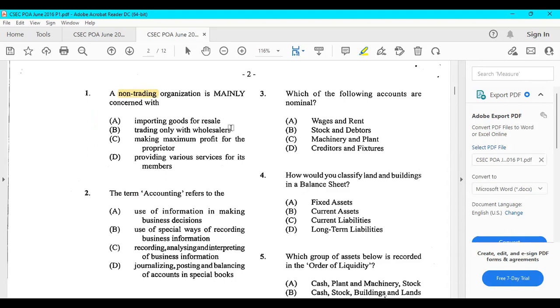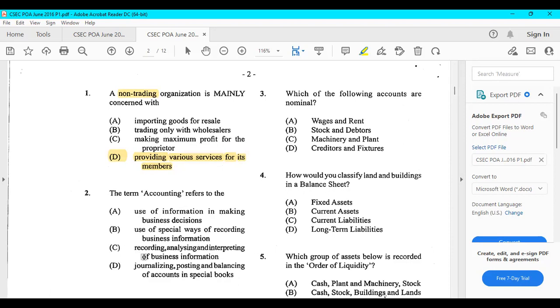Trading only with wholesalers, no. Making maximum profit for the proprietor, no. It's D, providing various services for its members. So we're dealing with non-trading. We're not dealing with any goods, right? We're dealing with services.